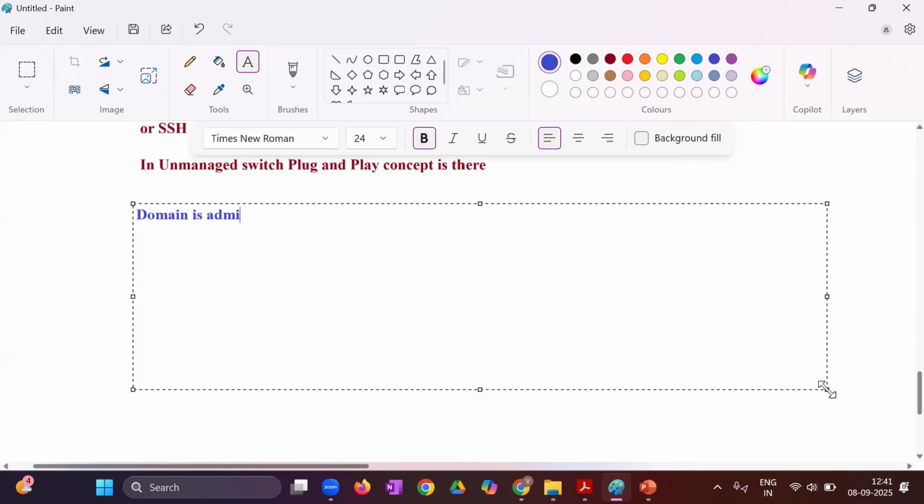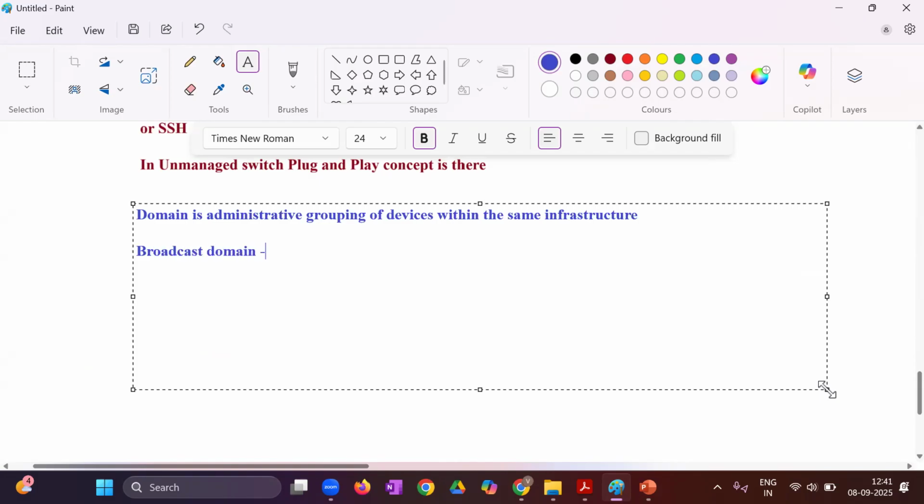Domain is administrative grouping of devices within the same infrastructure. Domain is administrative grouping of devices within the same infrastructure, right? Here we have two types. One is what?